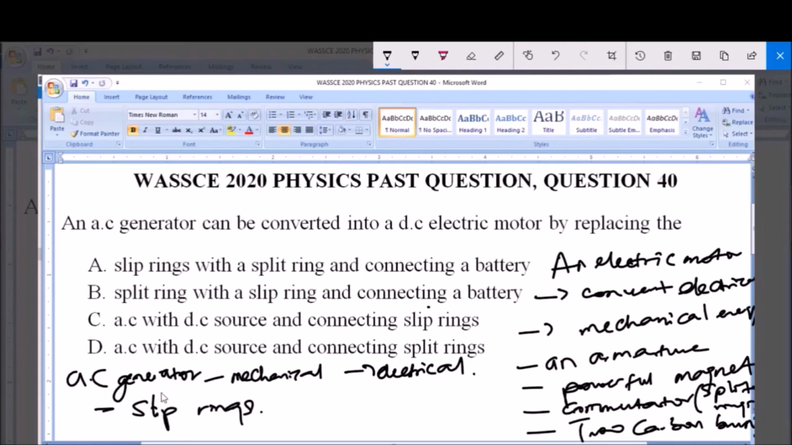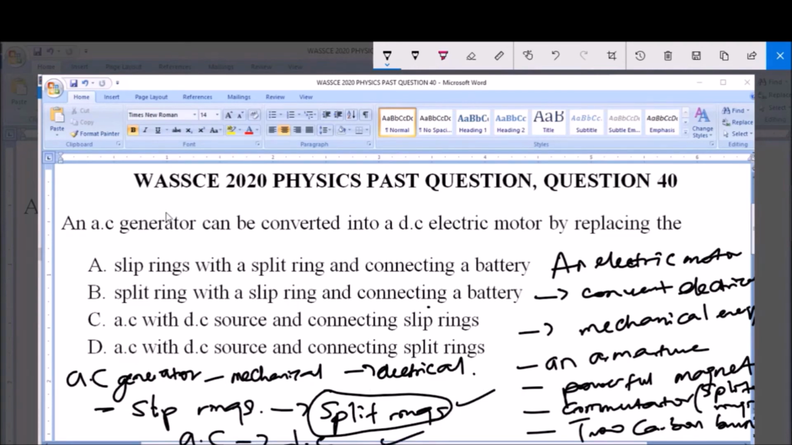Now in converting an AC generator to a DC electric motor, these slip rings have to be replaced with a split ring. Remember I said an electric motor is made up of split rings. That is, the commutator of an electric motor is made up of split rings. So therefore you have to replace these slip rings with the split rings. This is the only difference between this generator and the electric motor, and also replacing the alternating current with a direct current. That is, replacing the AC current with a direct current. So these are the two major things required for the conversion of an AC generator to an electric motor.